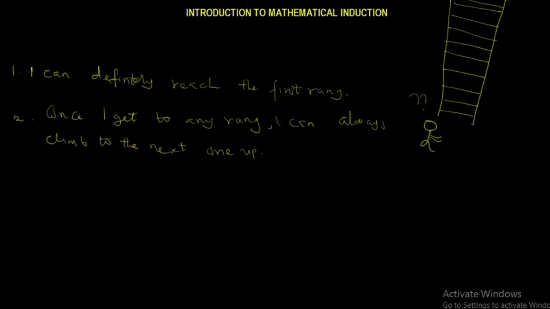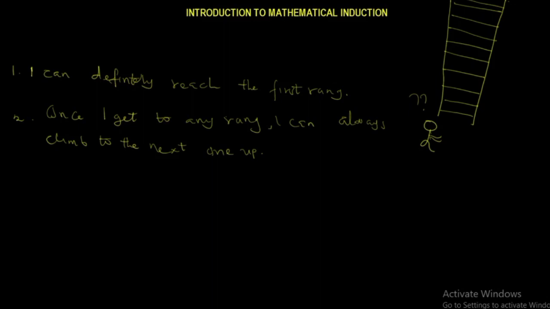And the question is, how do you know whether you will be able to reach an arbitrary high rank? Suppose you make the following two assertions about your climbing ability. So these are the two assertions. The first one is, I can definitely reach the first rank. And the second one is, once I get to any rank, I can always climb to the next one up.